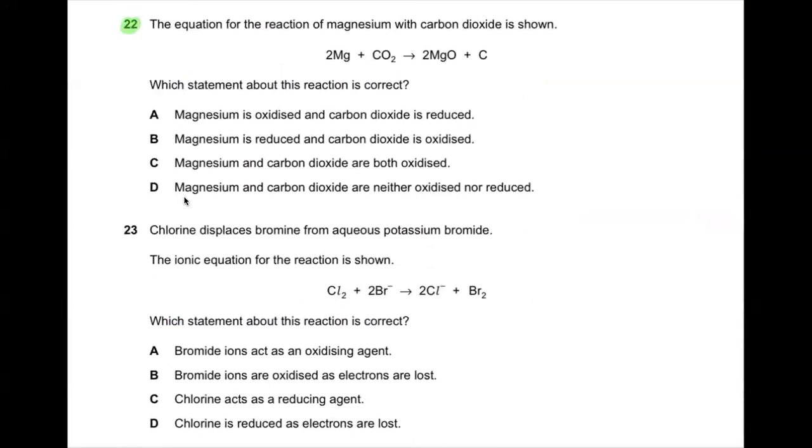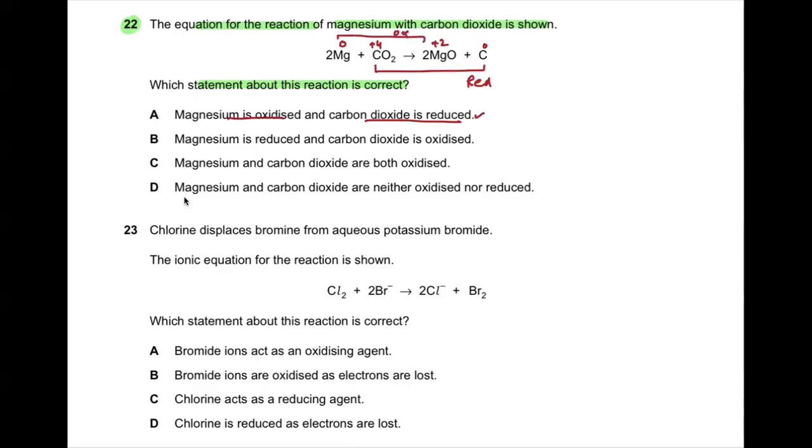Now, question number 22. The equation for the reaction of magnesium with carbon dioxide is shown. Which statement is correct about this reaction? Magnesium is oxidized and carbon dioxide is reduced. So see, magnesium is 0 and over here it goes to +2. And carbon is +4 and it goes to 0, right? Because it is turning into an element. So it is being reduced and magnesium is being oxidized.